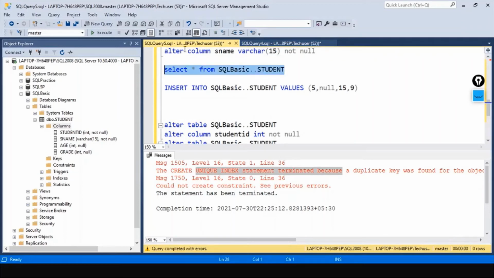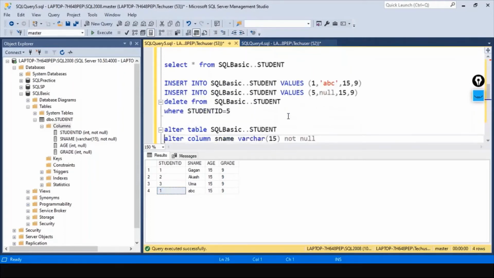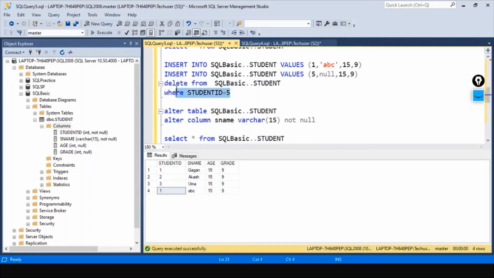What is the primary key all about? Primary key uniquely identifies an individual row. See, this one row is identifying this Gagan student information. Again, this one is identifying student name ABC. So this student ID 1 is actually pointing to two different student names, two different pieces of student information. So that is the error. So let's delete one of the rows. Because we had some command, let's use it. Here it is.